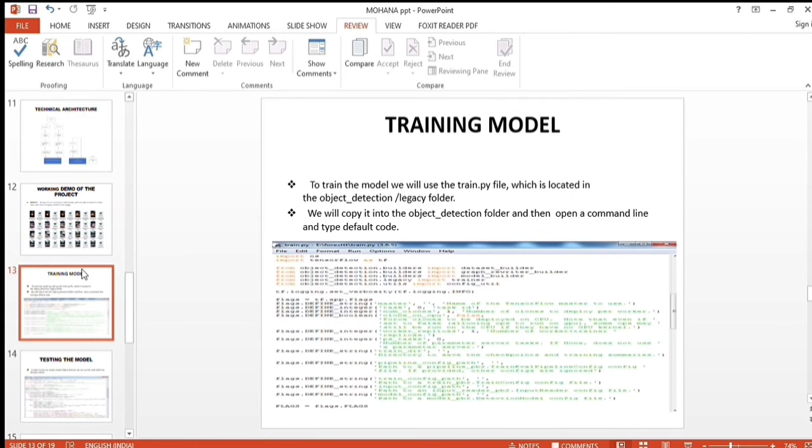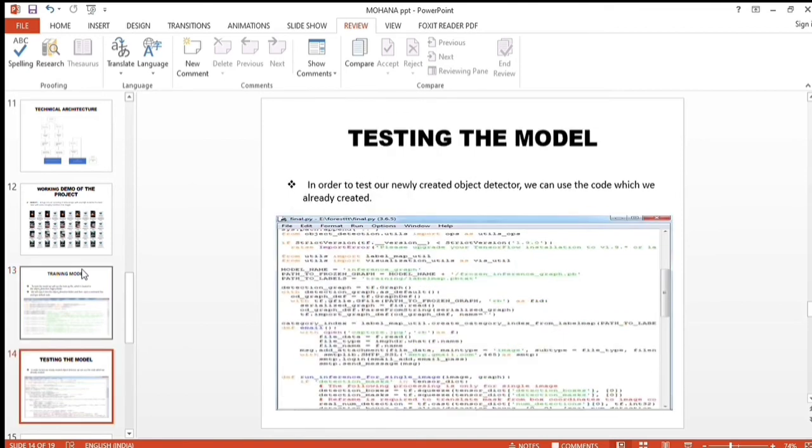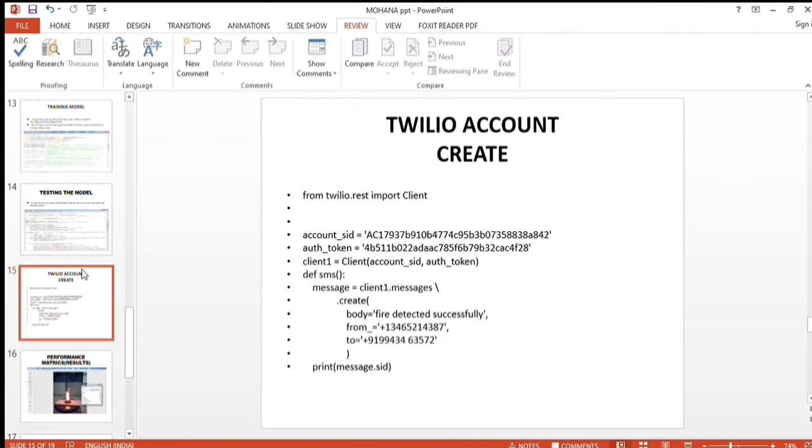To train the model, we use the train file located in the object detection folder. Copy it into the object detection folder and then open a command line and type the command. Let's see the testing model. By using the code we already created, we can test our newly created object detection. To create a Twilio account, the following code can be implemented.